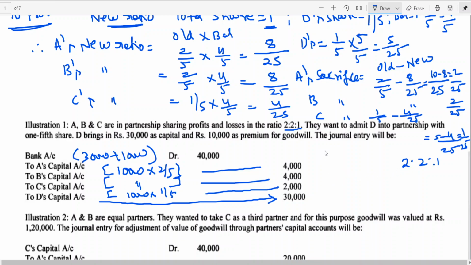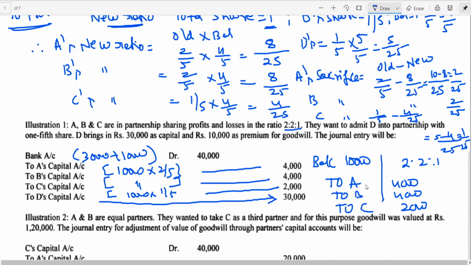Or if you want to write separate entries, you can write bank account debit 10,000. This is what I have given actually. To A's capital 4,000, to B's capital 4,000, to C's capital 2,000. This is the entry for goodwill. Then again you can write bank account debit to D's capital 30,000 capital. You can write a combined entry for goodwill and capital contribution, or you can write separate entries.